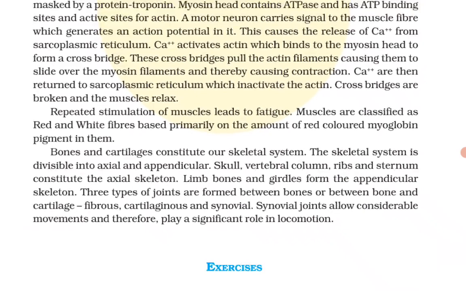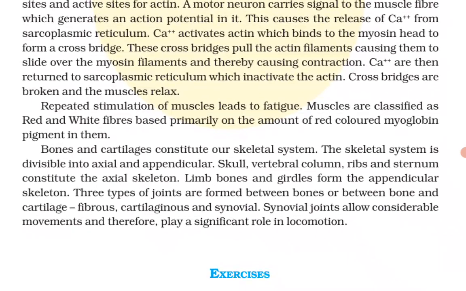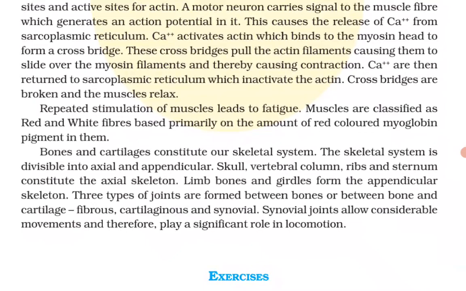Bones and cartilages constitute our skeletal system. The skeletal system is divisible into axial and appendicular. Skull, vertebral column, ribs and sternum constitute the axial skeleton. Limb bones and girdles form the appendicular skeleton. Three types of joints are formed between the bones or between bone and cartilage: fibrous, cartilaginous and synovial. Synovial joints allow considerable movements and therefore play a significant role in locomotion.